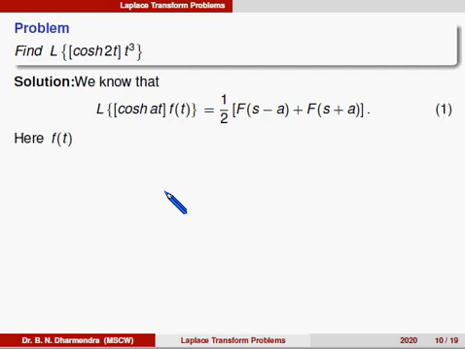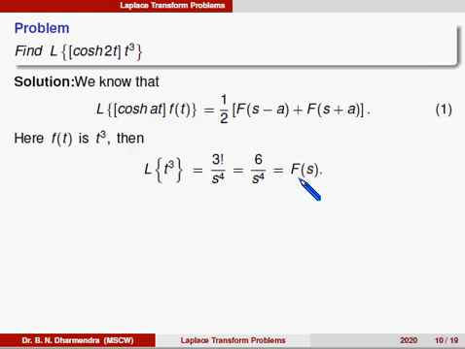First we can find out f of t is t cube, that is Laplace of t cube in terms of f of s, it can be written as 3 factorial divided by s to the power of 4, that is 6 divided by s to the power of 4, that is f of s. Now when I have to compare with the term of Laplace of cos hyperbolic 2t into t cube, here f of s is 6 divided by s to the power of 4.